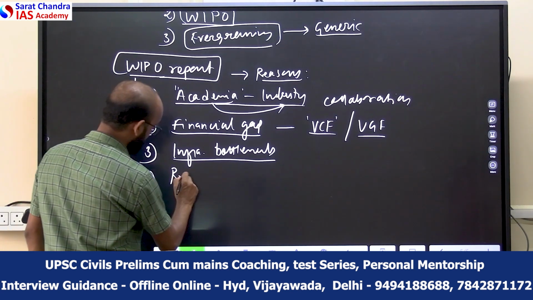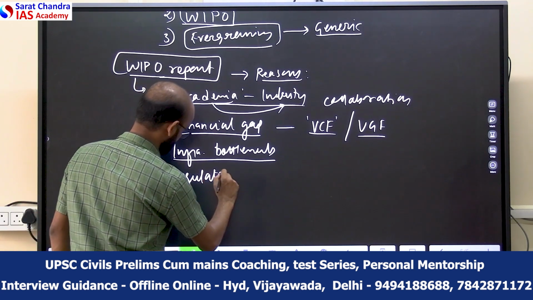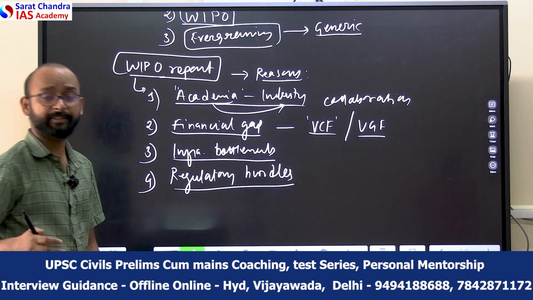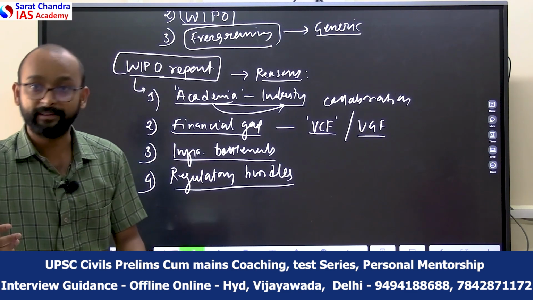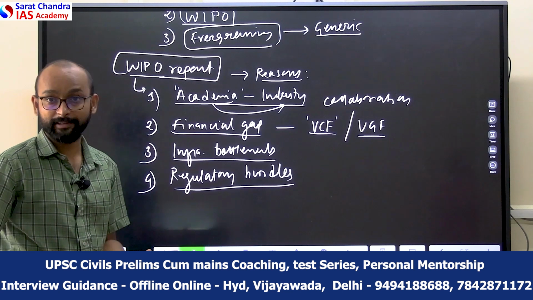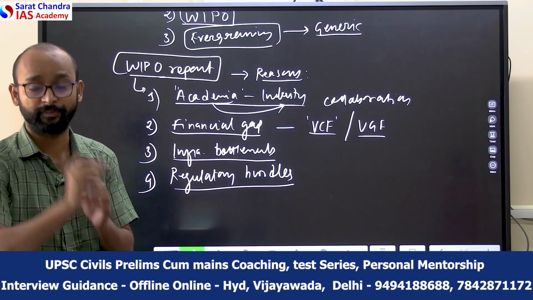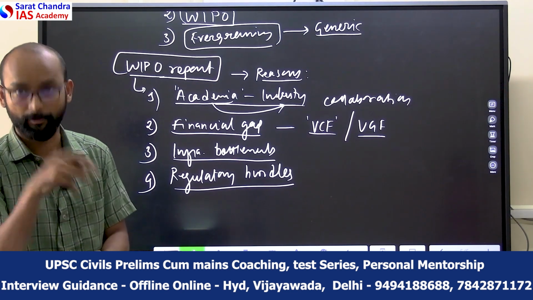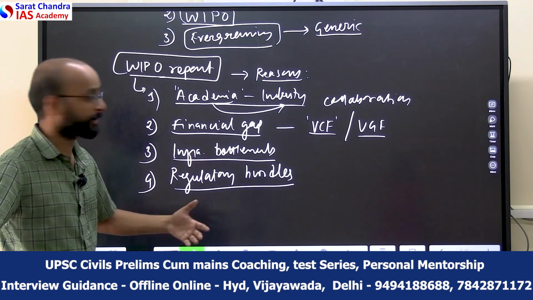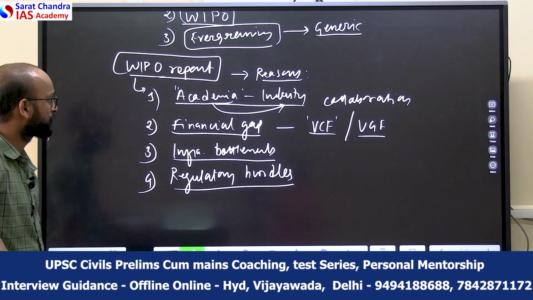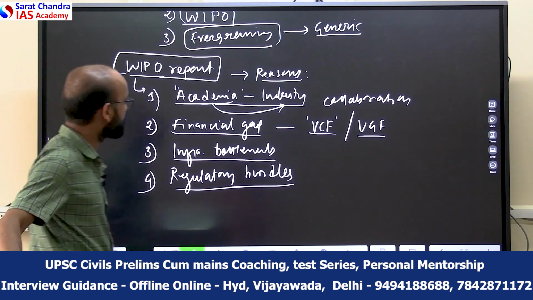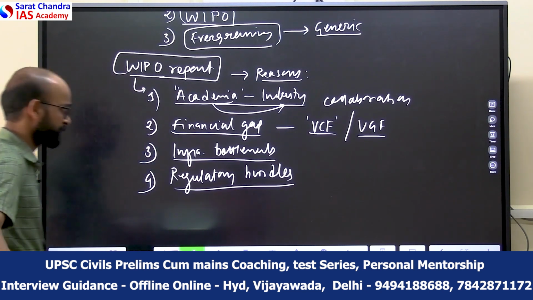Fourth can be the regulatory hurdles. For example, red tapeism, the requirement of many clearances, specifically environmental clearance. What we have observed with respect to genetically modified crops, that kind of protest and regulatory hurdle has been an important and significant challenge with respect to the ground level commercialization of the patents which have been filed.